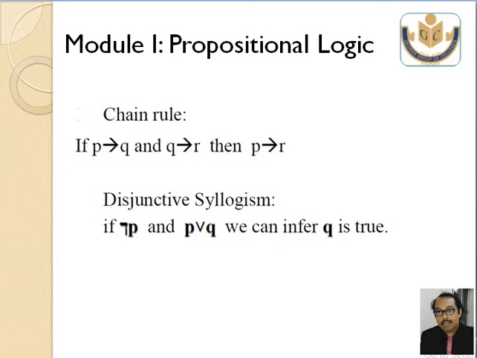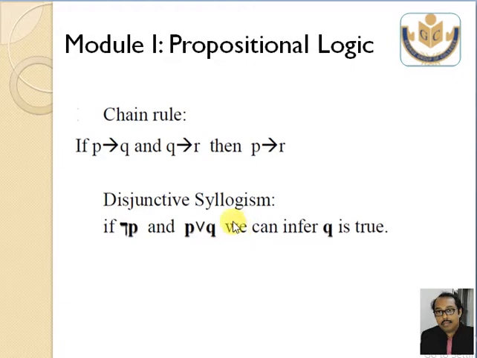Next one is the chain rule. Chain rule says if P arrow Q is true and Q arrow R is true, then P arrow R is also true. So how to understand this chain rule? It's very simple. See what I am doing. I am just erasing this in mind. So it says P arrow R, correct? So this is the logic of the chain rule. Chain rule means P arrow Q, Q arrow R, then Q is gone, and only P arrow R is left.